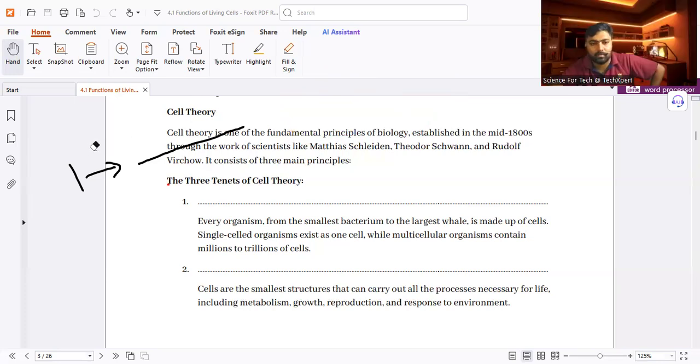Amoeba, paramecium, euglena, and yeast. There are a lot of unicellular organisms, but in our syllabus, those are the ones. Then organisms made up of many cells we know as multicellular organisms. Clear?